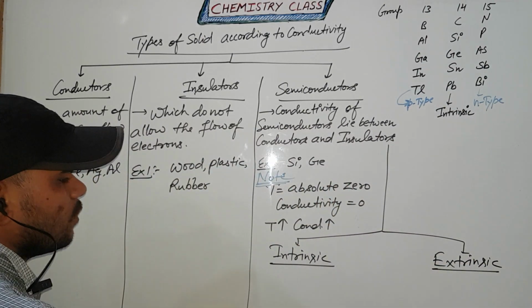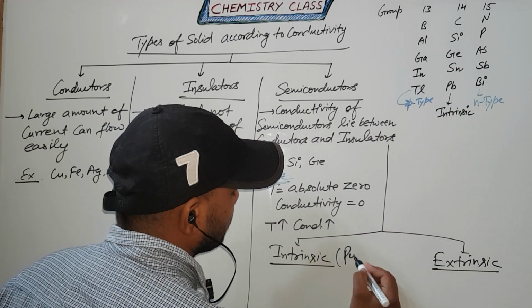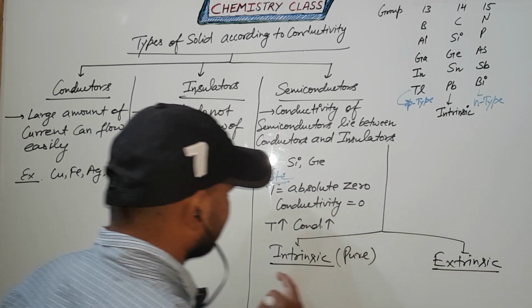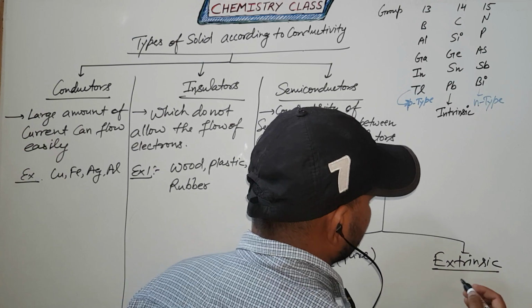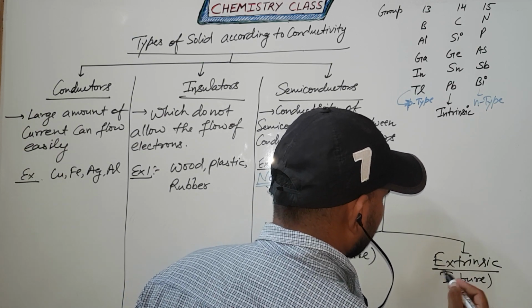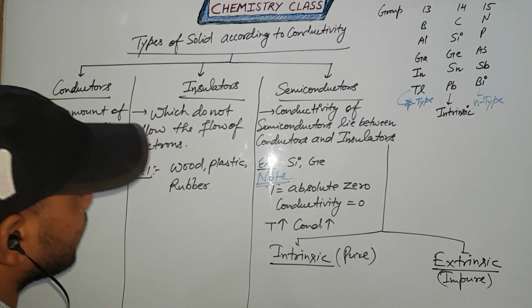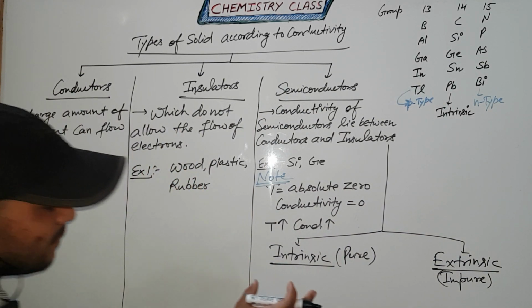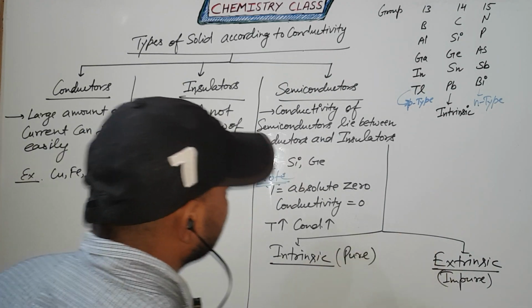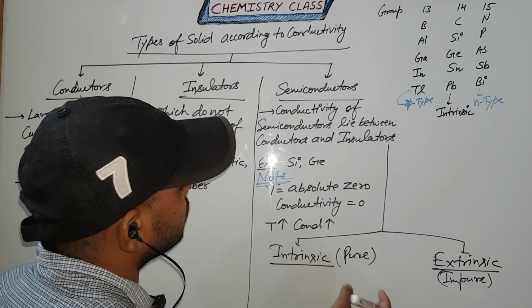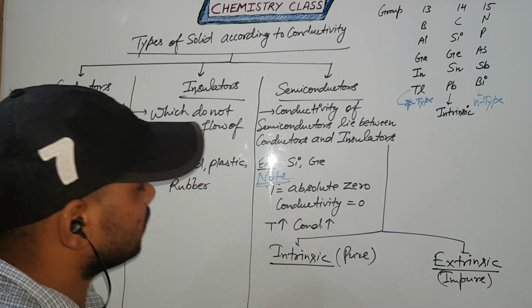Clear? Intrinsic means pure, and extrinsic means impure. Clear? So these are the defects of solids. Some defects we have left, that's why I explain this topic, so that you can understand the defects of the solid.